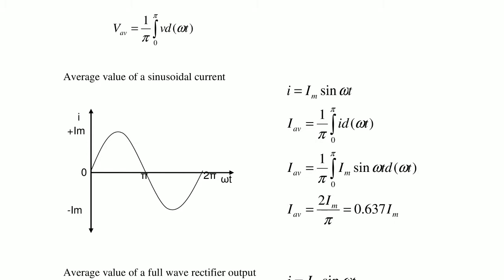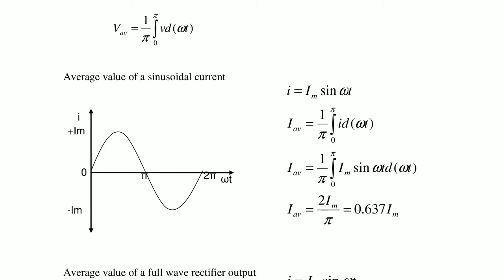Now I average is equal to 1 by pi, where pi is the base, or area, for a half cycle, and the integration is for only half cycle. So integration from 0 to pi of the instantaneous equation, i d omega t. Here I average is equal to 1 by pi, integral 0 to pi, where instantaneous small i is equal to Im sin omega t, d omega t.